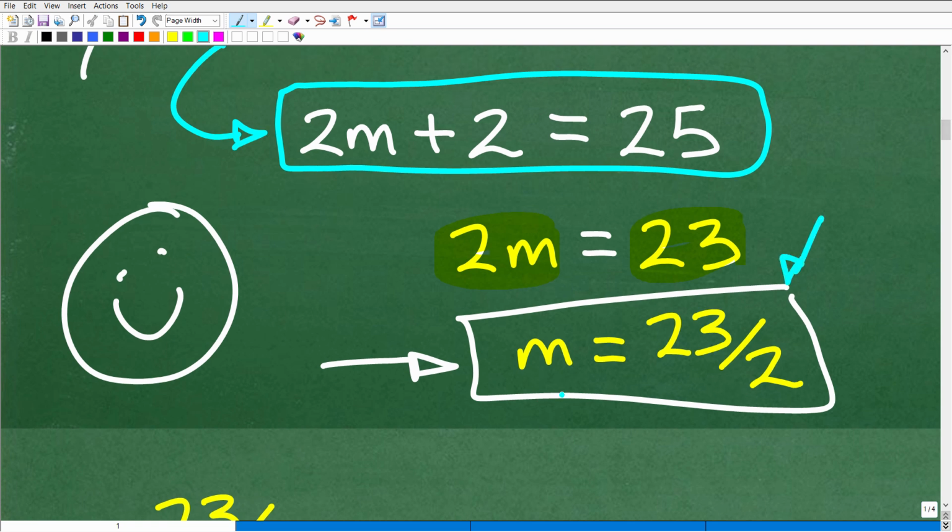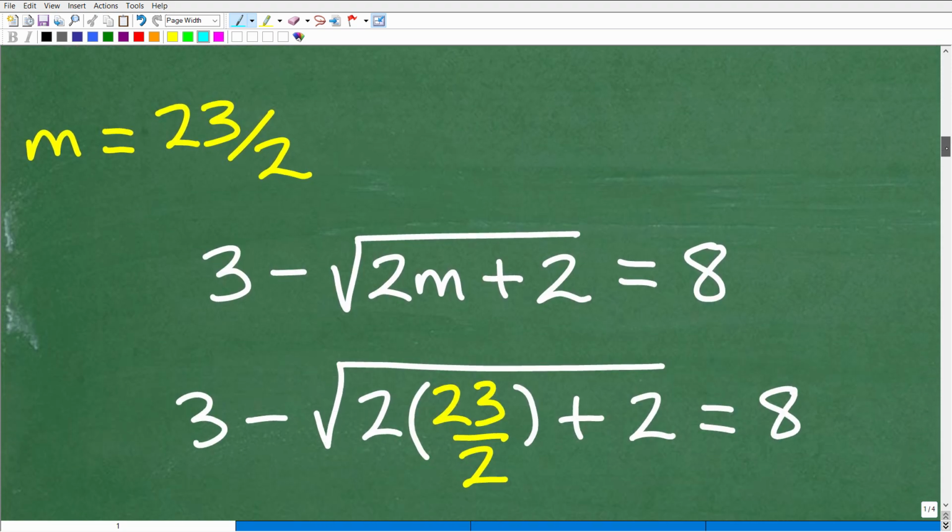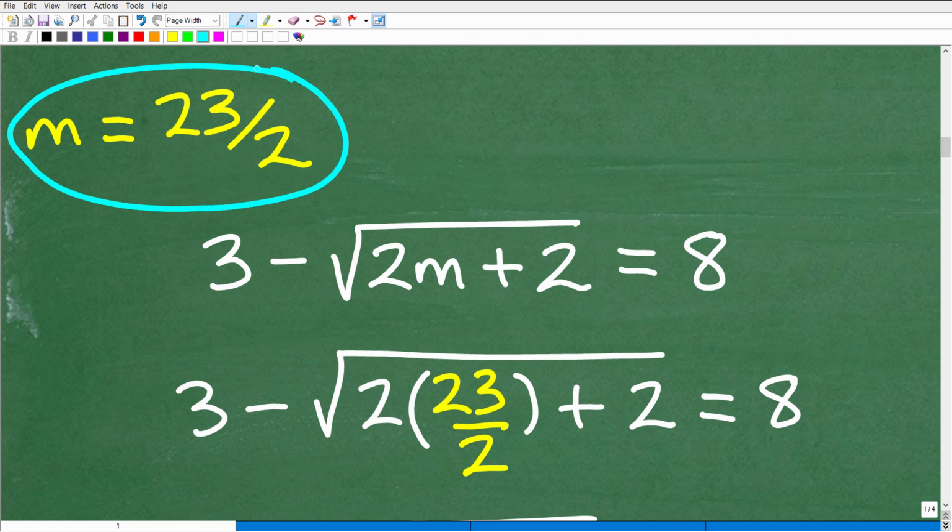These are just potential answers, or good candidates as solutions to the original problem. The only way to know is to check these answers. Okay, so if you were like, yes, I knew that, Mr. YouTube Math Man, well, that is outstanding. And I'm not even at the most confusing part of this problem. All right, so let's get into this second phase now. We solved for this equation. We've got 23 over 2. We believe that this is a good solution. The only way to know whether in fact it is or not is to plug it back into the equation and check.